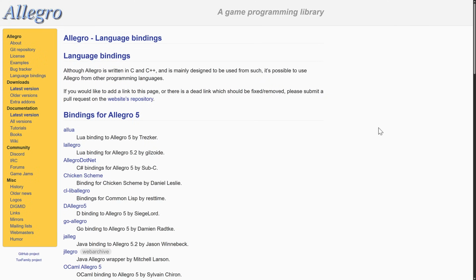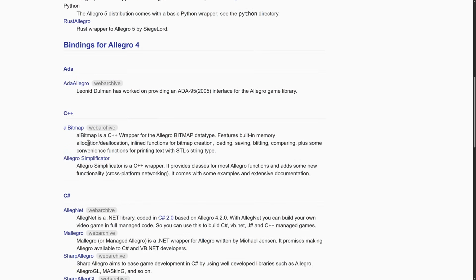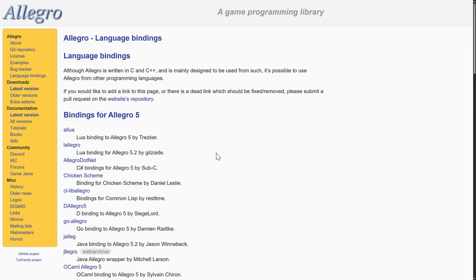And then we have Allegro. Now, Allegro is, again, like SFML and SDL. Similar concept, it's written in C and C++. And it has C# bindings available. So you see Allegro.NET is available there. And earlier versions have C# and a variety of versions of it available as well. So there are a ton of language bindings out there for 2D libraries.